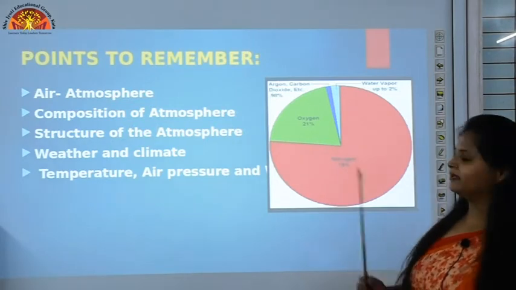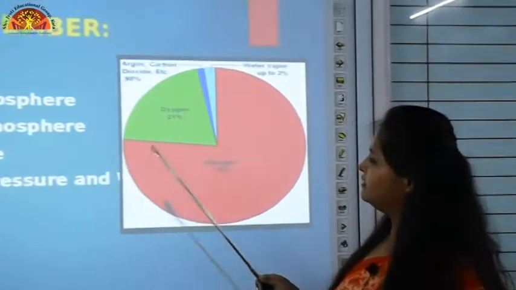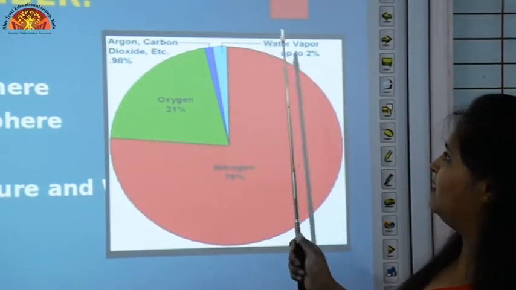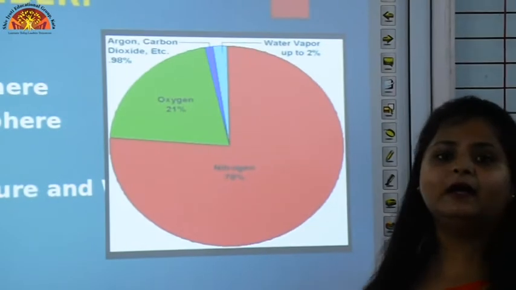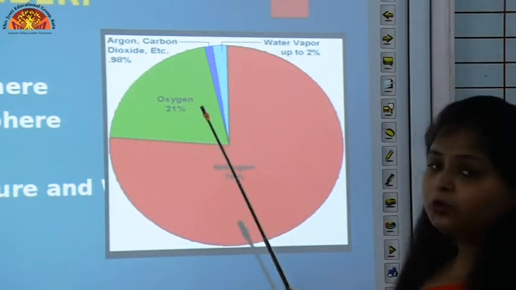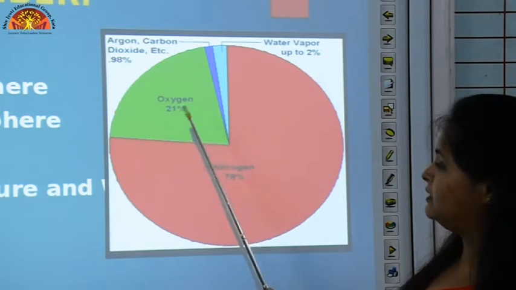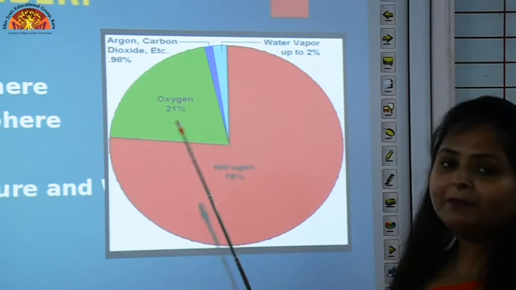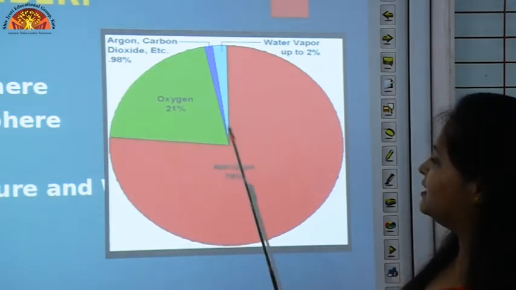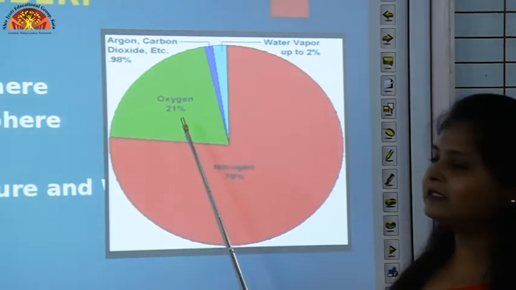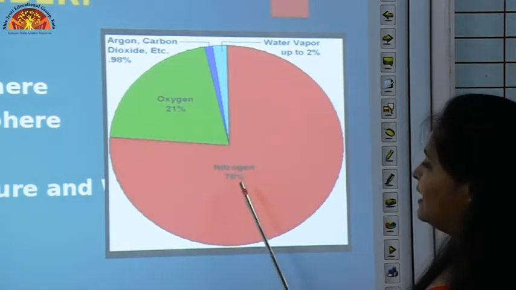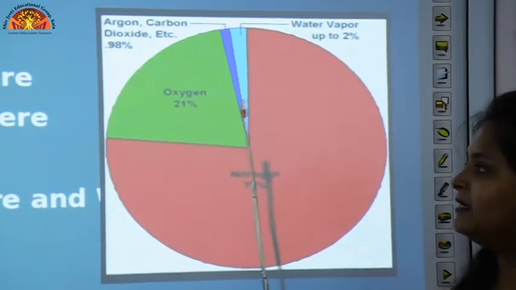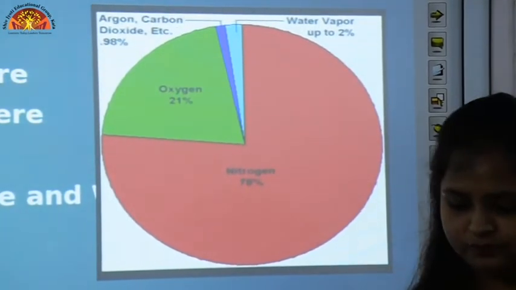Now you can see this diagram. Composition of atmosphere. See, oxygen, nitrogen, argon, carbon dioxide, water vapor, etc. Such gases are there in the atmosphere. If you observe, oxygen and nitrogen have the largest part. So which gases are present in bulk amount? Oxygen and nitrogen. Oxygen is 21% and nitrogen is 78%. This diagram has been given in your books also.